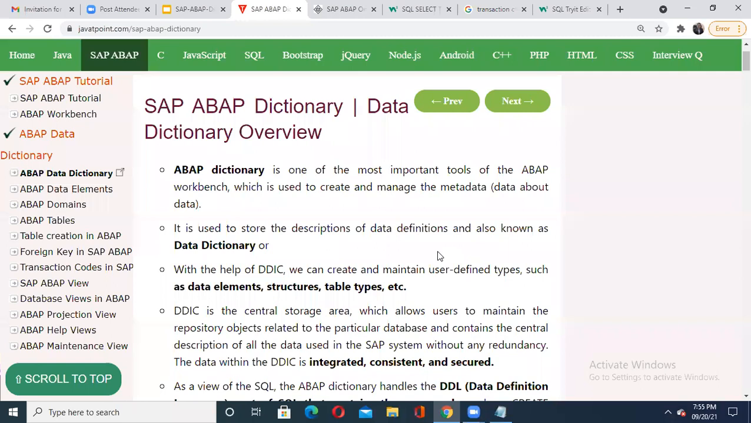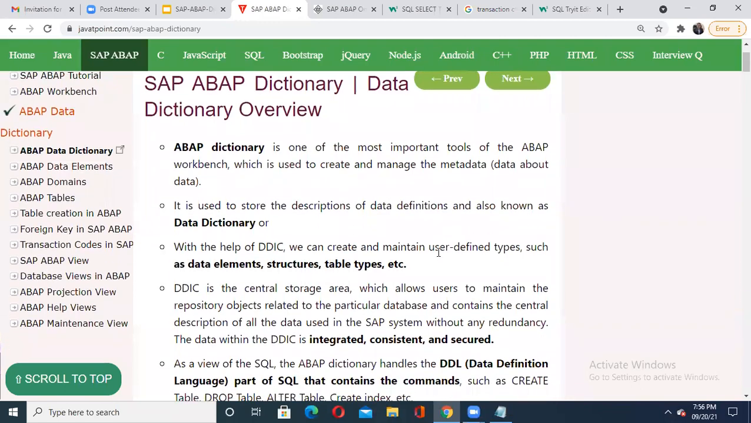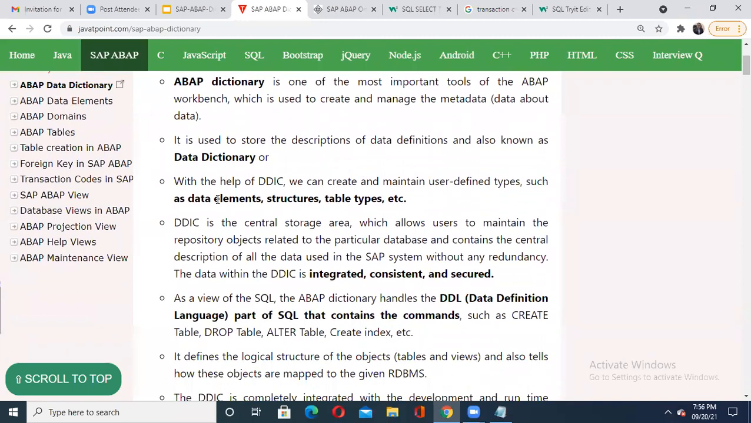Okay, so various tables, their information, various data elements, and system fields, their information is available in your data dictionary. When I say data dictionary, here we can also create our own user-defined types like data elements, structures, and table types. Now you got this. Then this is what your data dictionary is: a central storage area.